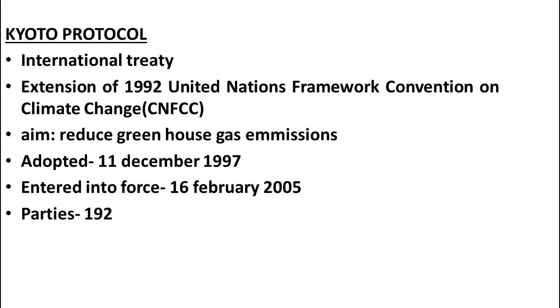It is the extension of UNFCCC. UNFCCC stands for United Nations Framework Convention on Climate Change, and the main aim of the Kyoto Protocol is that it suggested parties to reduce greenhouse gas emissions. It was adopted on 11th December 1997 and the Kyoto Protocol entered into force on 16th February 2005. Currently there are 192 parties in the Kyoto Protocol.